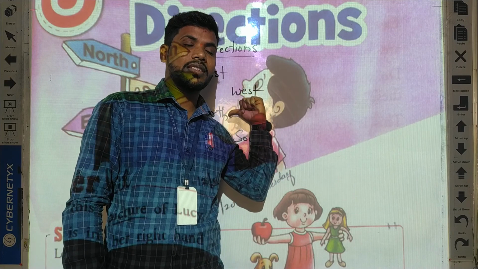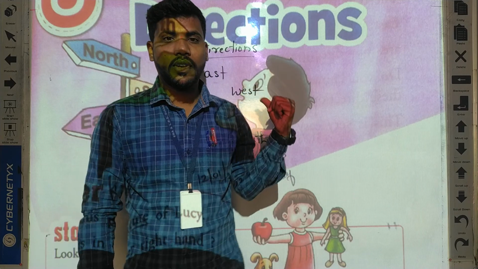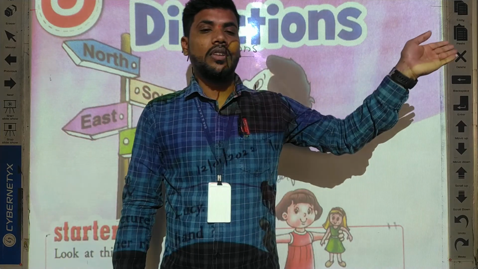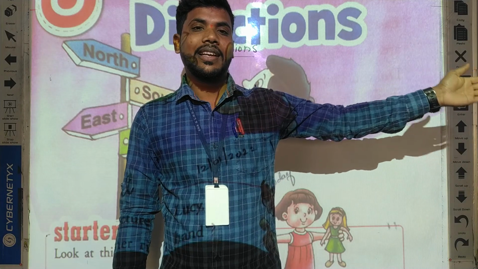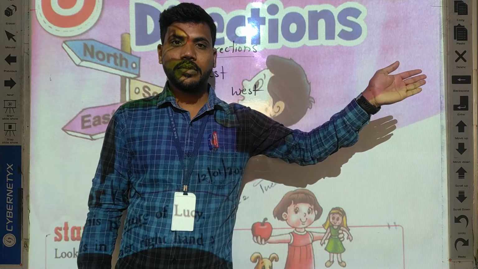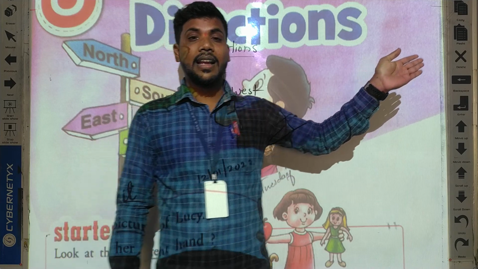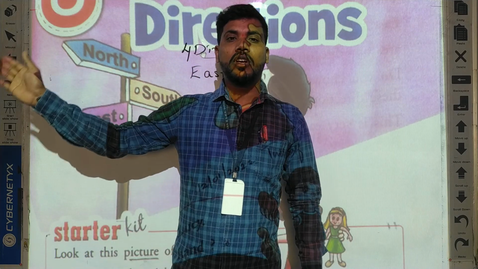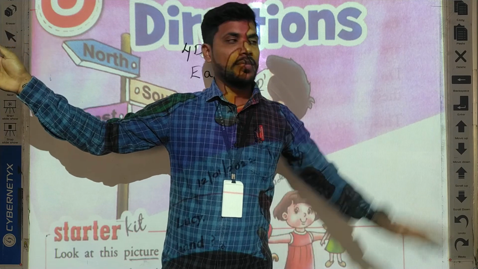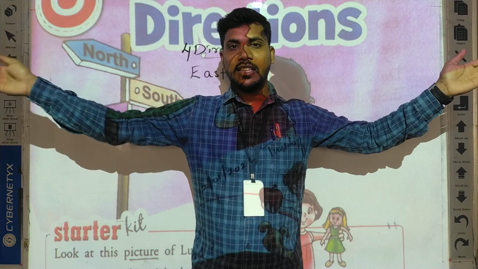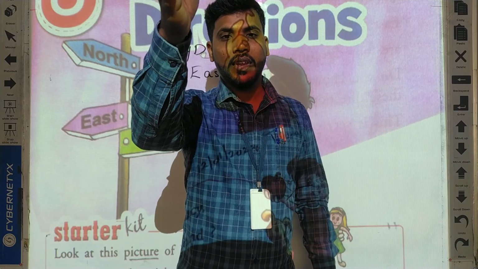So this board is in the north direction. So if you observe left, it is east. Understand? And if you observe the right side, it is the west direction. East, west, north, south.